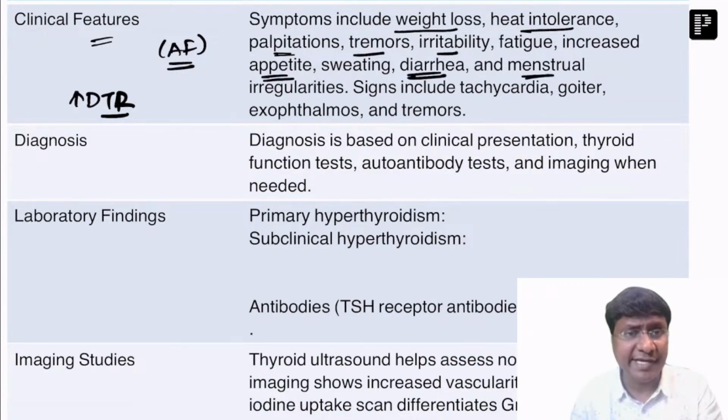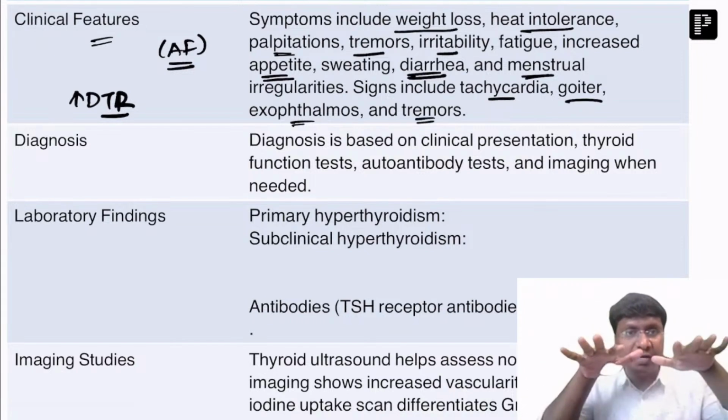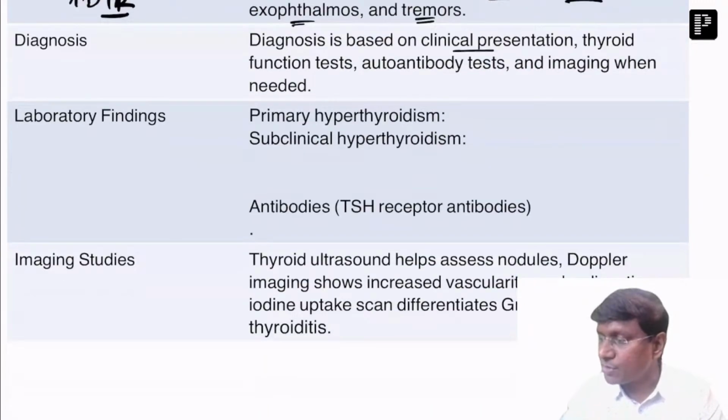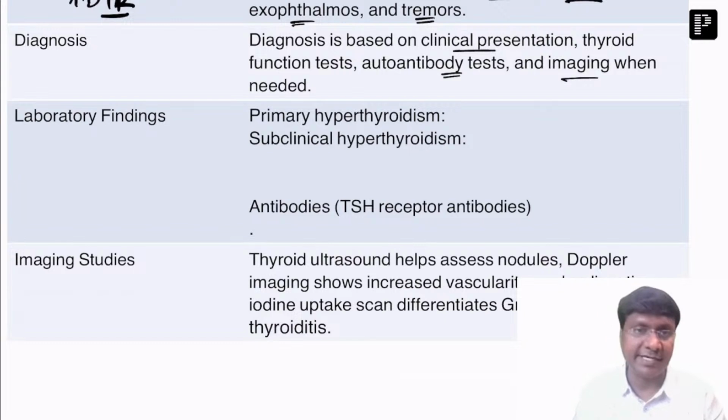And what are the important signs? They'll have tachycardia, right? Resting tachycardia will be there. On examination, there will be goiter, right? And exophthalmos, where there is protrusion of the eyeball, mainly in patients with Graves. Next is tremors: you ask the individual to outstretch the hand, and you will notice the presence of tremors. The diagnosis is based on the clinical presentation, thyroid function tests, and the autoantibody test, that is thyroid stimulating immunoglobulins. Imaging is needed, right?